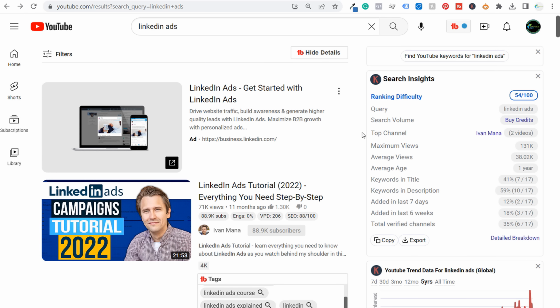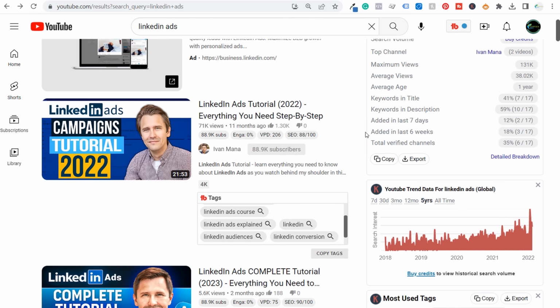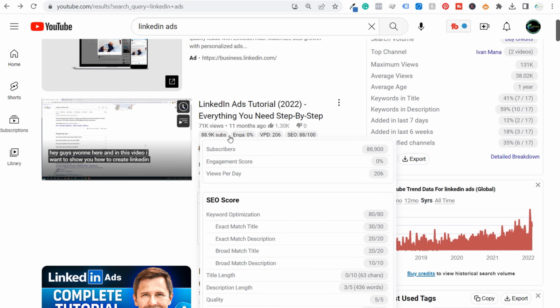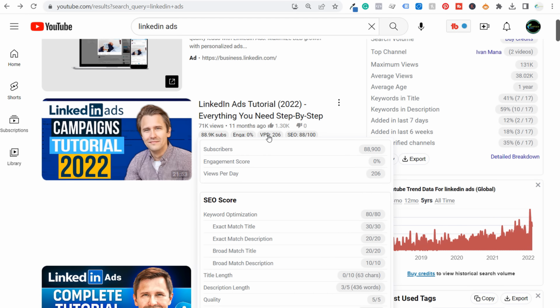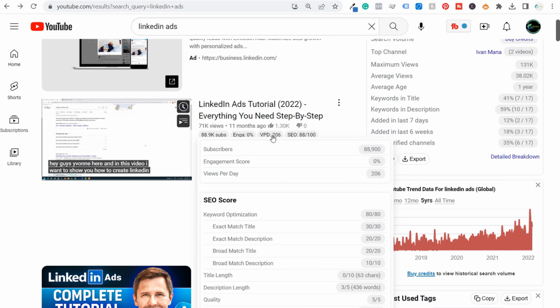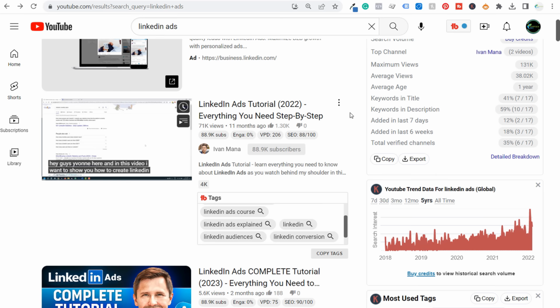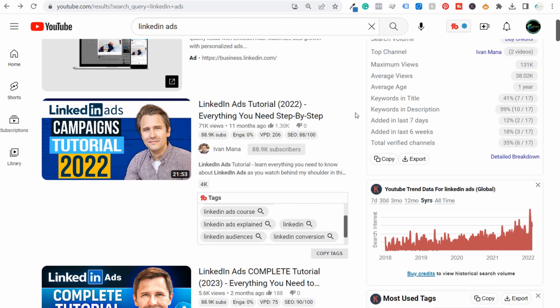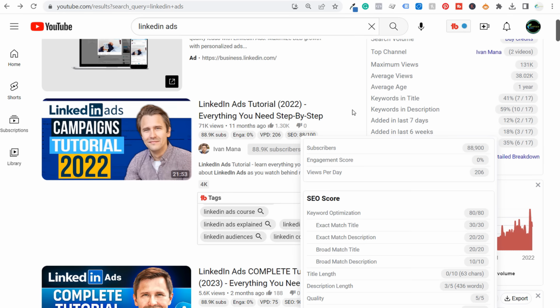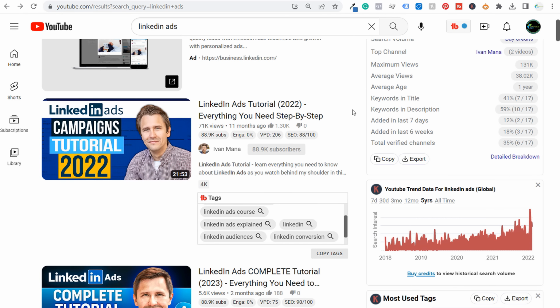Now, one last thing about Keywords Everywhere is they're also going to give you this information right here: how many subscribers a channel has, how many views per day a specific video is getting. So if you're creating videos about a specific topic and you see the very top result here, the views per day is something very, very small, it may be a topic that's not worth creating a video about for your channel. Something like 206 views per day, to me, that's plenty of views for a single video to get every day. So I have no problem creating a LinkedIn ads tutorial, and hopefully I can get some of those views as well.